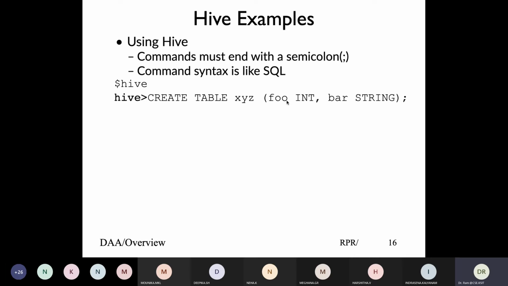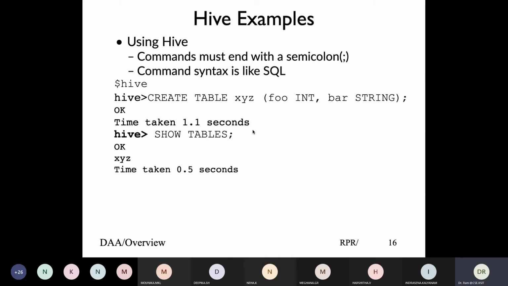After you create a table, you can describe the table, and every time you give a command, if the command is accepted, it says OK, gives you the time taken, and then gives a prompt. You can show tables, describe tables, drop tables, and delete from tables, delete meaning delete the contents of the table. So it is very much the same syntax as what we use in our normal SQL mode.